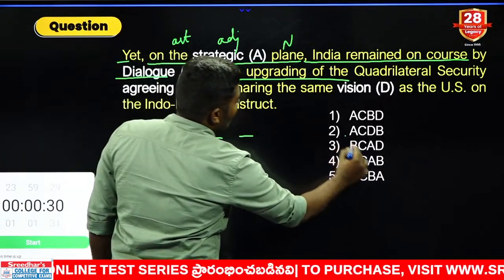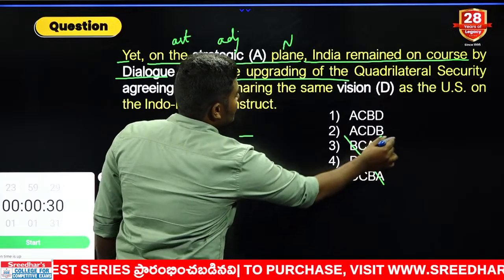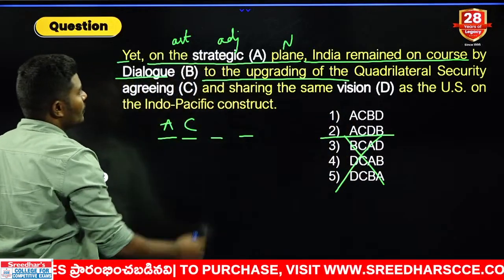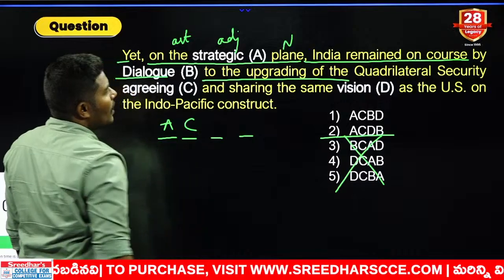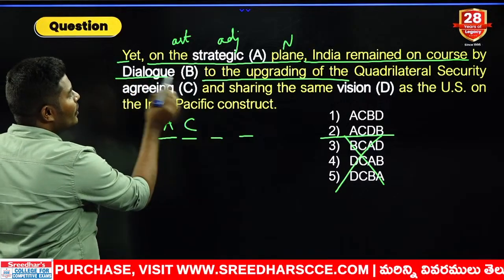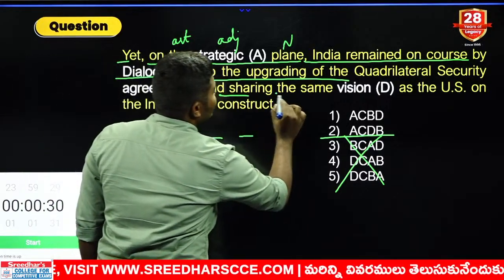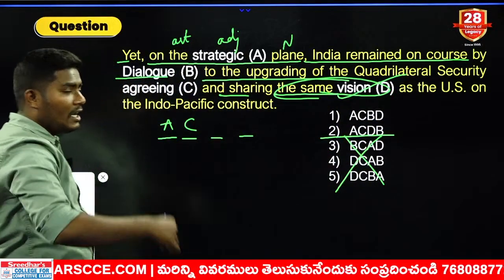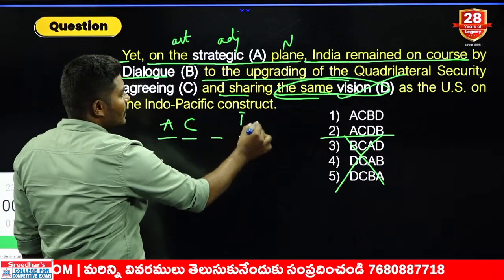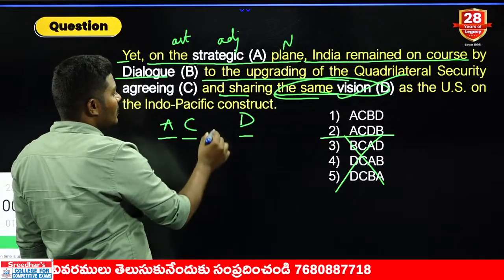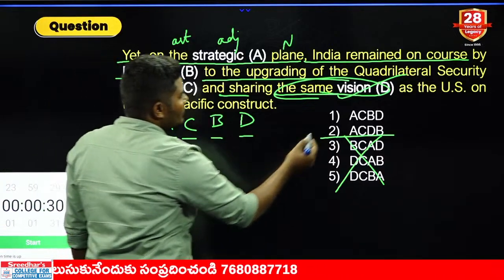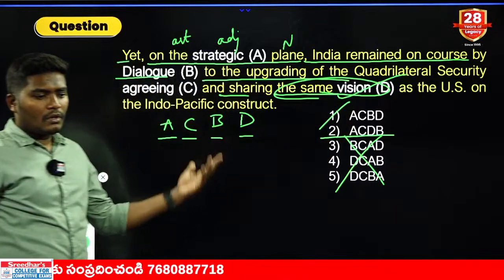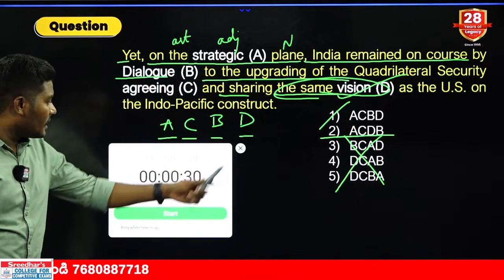If it is AC, how many options shall we eliminate? Three options. Your answer is in the first two. Continuation: to the upgrading of the quadrilateral security dialogue or security vision. Look at this. Sharing the same dialogue or sharing the same vision. Vision is nothing but desire or goal. D can be used at the ending, at the last position. That comes with this. So the answer remaining is nothing but B. So the answer should be only used with the first one. Yes, very good. Everybody got it correct.